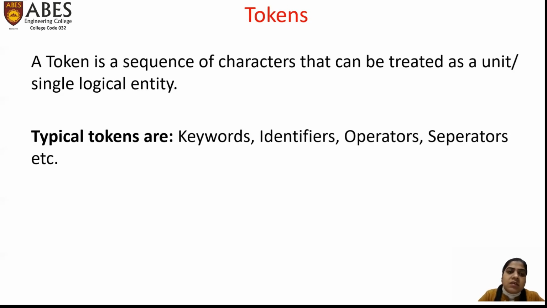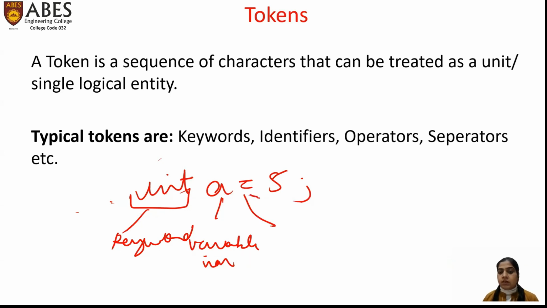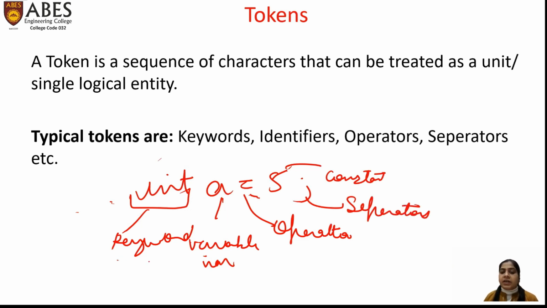So, what are tokens? In simple language, I can say a token is a valid word in any language. Like one example, int a equals to 5 semicolon. What is int here? Int is a keyword. Likewise, a is a variable name. What is equal? Equal is an operator, an assignment operator. And what is 5? 5 is a constant. And here the semicolon acts like a separator. So keyword, variable name, operator, separator, these are all categories. They are all the typical groups of tokens.